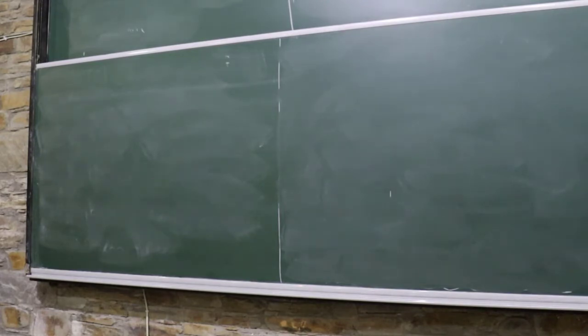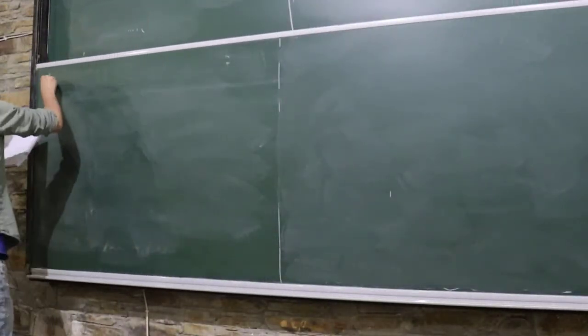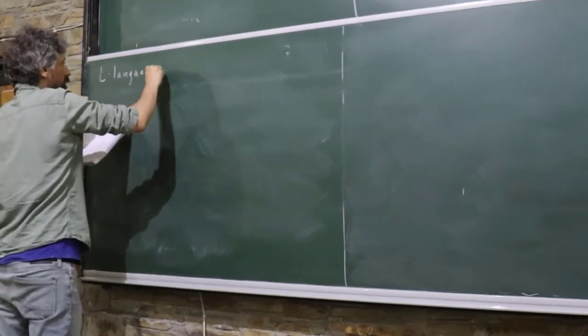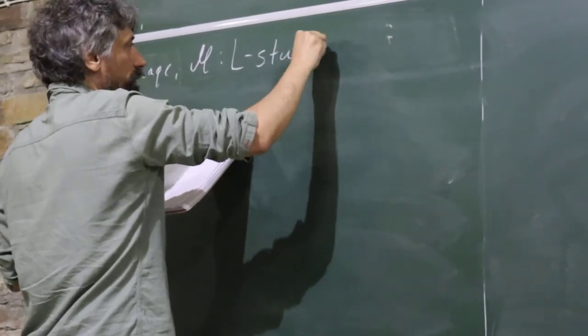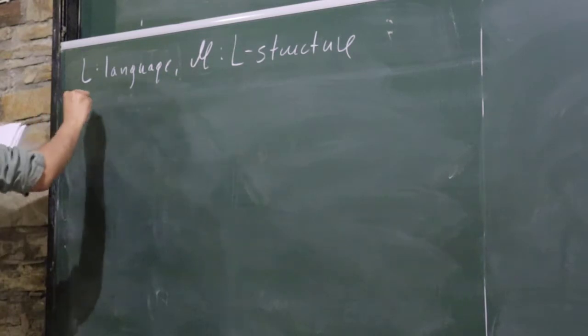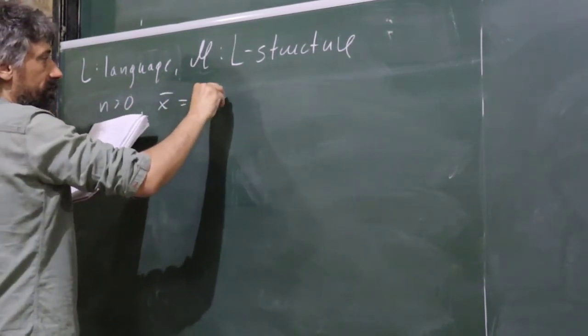So first, some general definitions. Again, we have a language L, an L-structure M, and fix some n-tuple of variables.